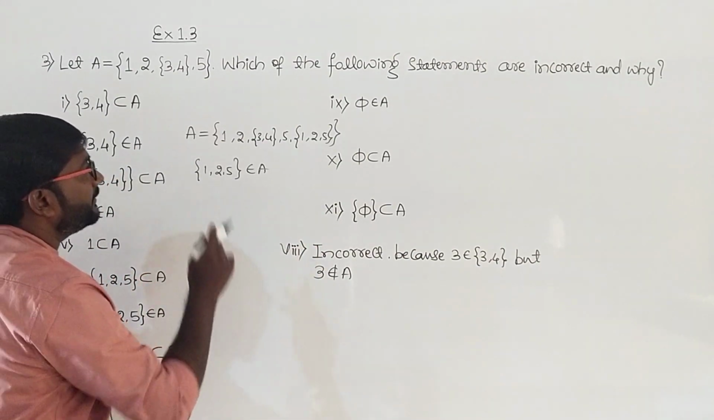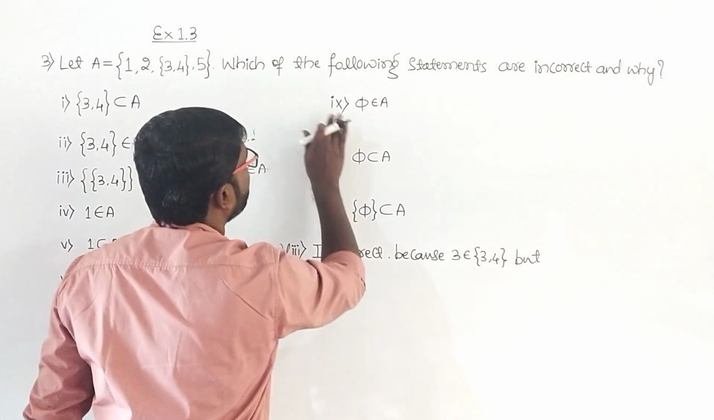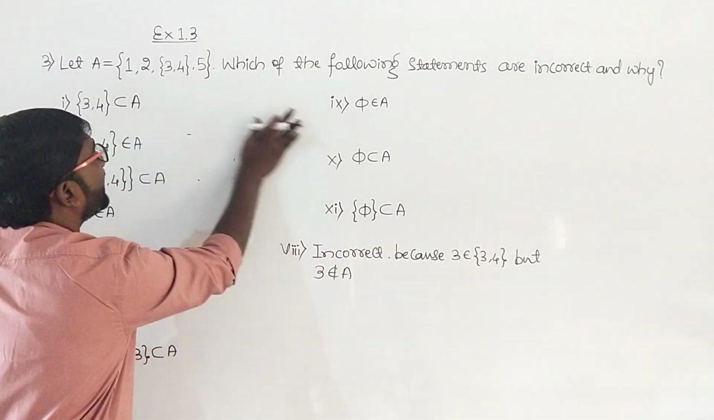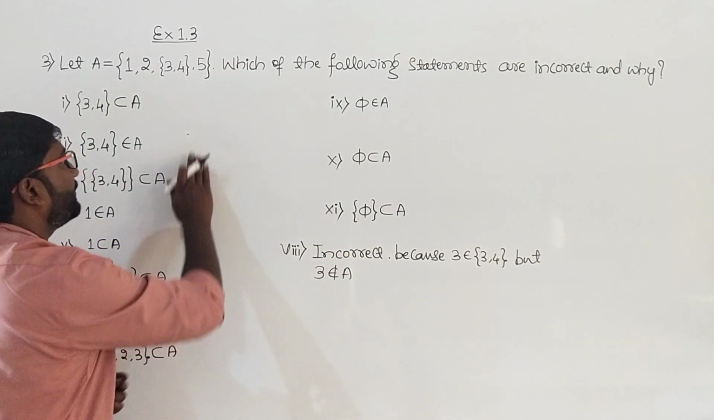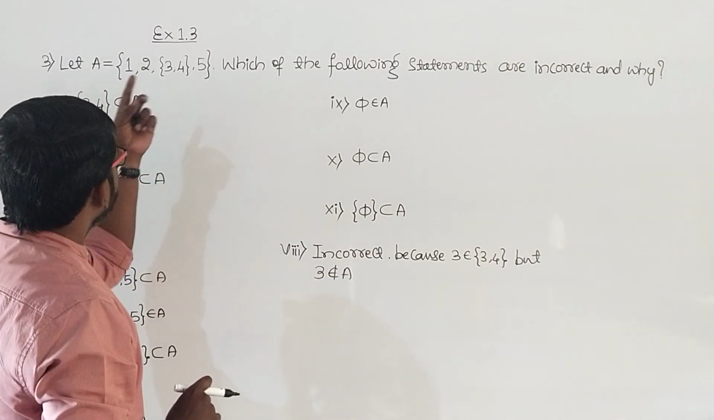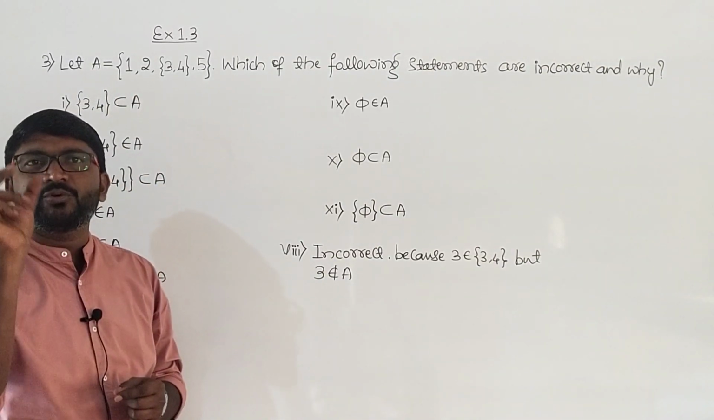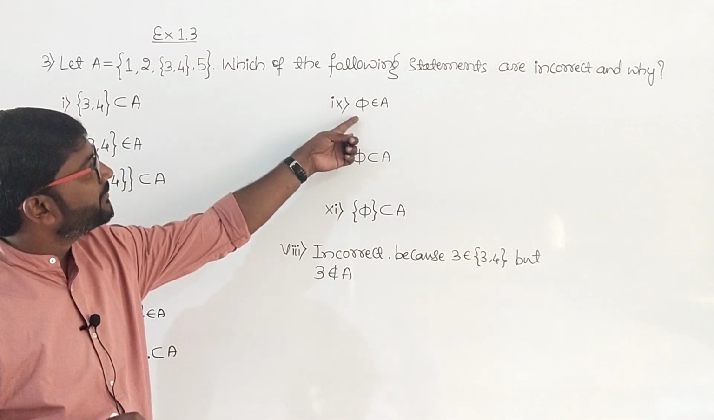Now I will take up the ninth one. Ninth one, see here, pi belongs to A. He has given pi belongs to A. So observe the set A. In that set you don't have pi. But here he has given pi belongs to A.